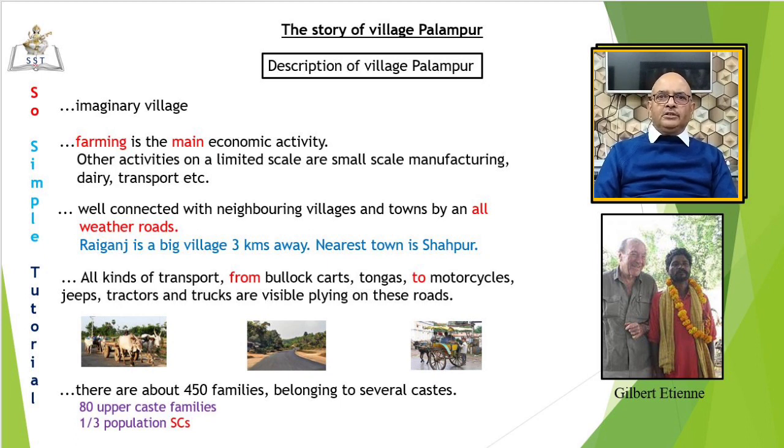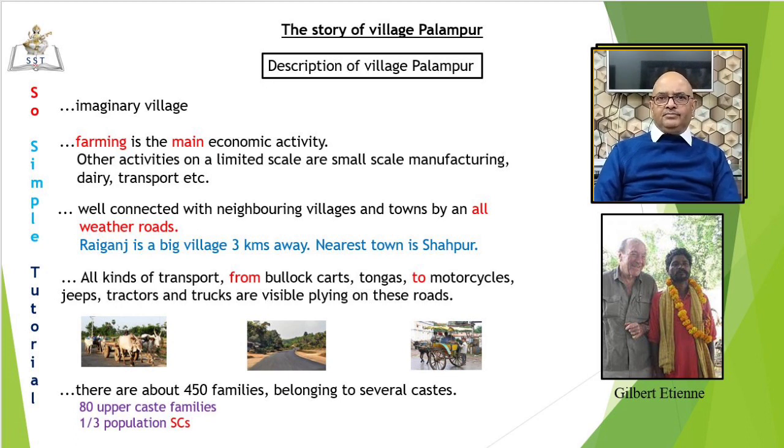Farming is the main production activity in Palampur. About 75% of the people are dependent on farming for their livelihood. This 75% includes farmers as well as farm laborers. The rest 25% are engaged in activities other than farming, such as small scale manufacturing, dairy, transport, etc. But they are carried on a limited scale.